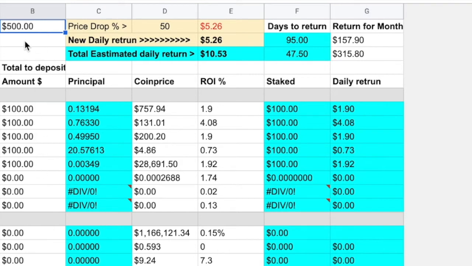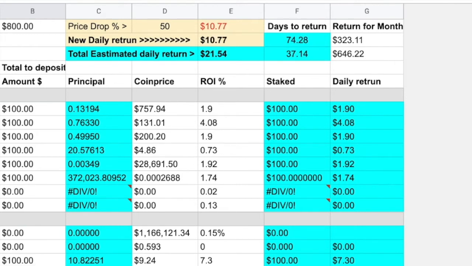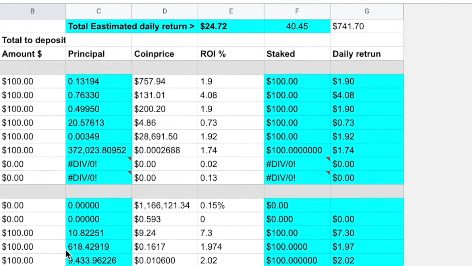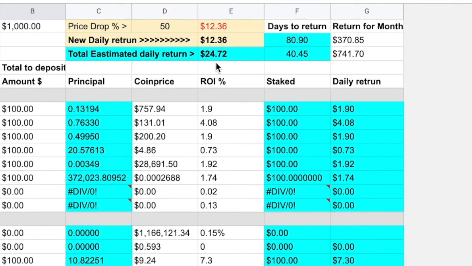Let's say that you wanted to put in $1,000. So we're now going to put in 100 in that one, 100 in here, 100 in here. We're at 800 now. We'll put 100 in there. There's still more that you can go into, but now you can see that your daily return has gone up to $24.72 at today's current price. That's giving you an income of $741 a month. We've got a working capital there of $1,000.